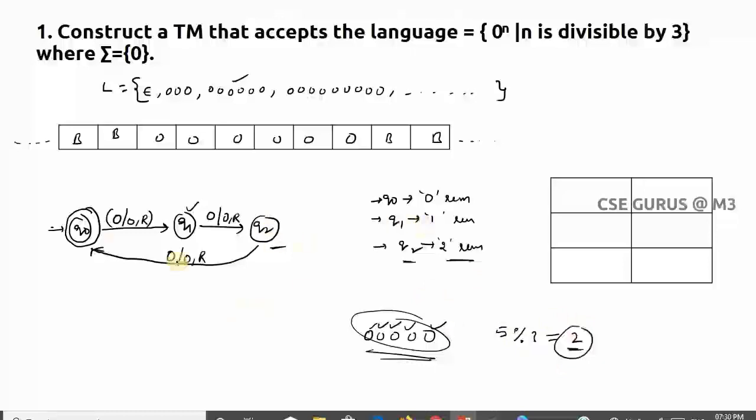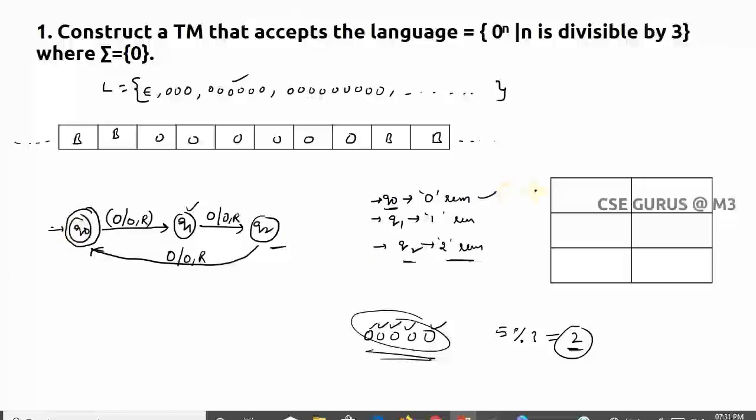So Q1 means, after any number of iterations, when you take an input string and reach Q1, that means you have one remainder. If you divide the number of zeros with 3, you will get that remainder. So when you want the answer as divisible by 3, your remainder should be 0. What is the remainder 0 state? Q0. So that's why Q0 will be your final state.